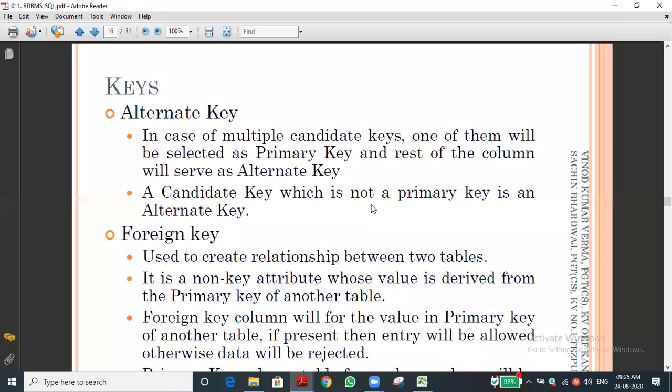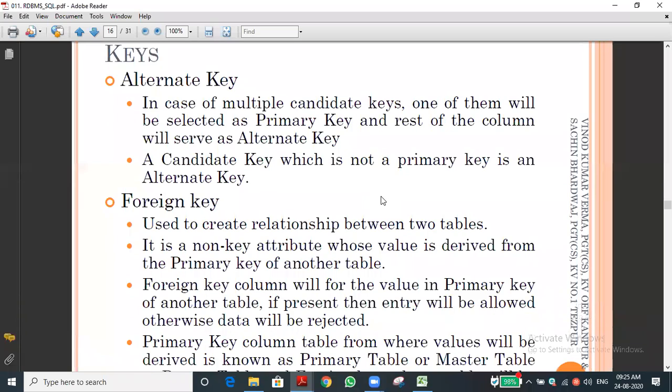Let me go to the foreign key. What is the use of the foreign key? Two tables are there. I want to know how much you understand. I don't want to bore you, because if you already know the concept, explaining is boring. Can anyone say what a foreign key is, from your understanding?